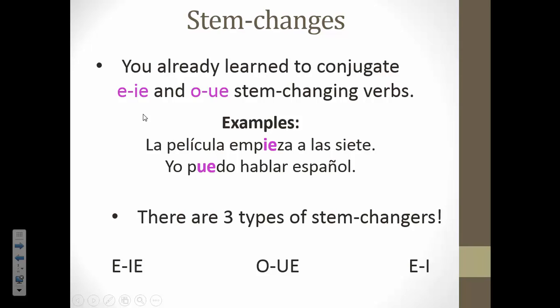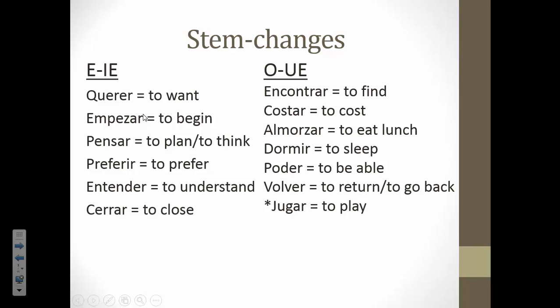There are three types of stem changers. So we know E to IE, and we know O to UE. The last kind is E to I, and that's what we're going to talk about today. So three types of stem changers. Let's review the E to IE and the O to UE.